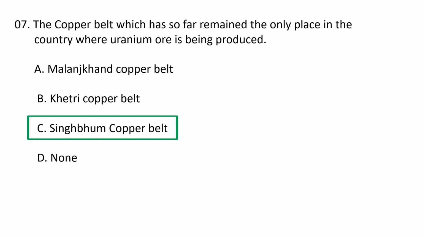Singhbhum copper belt comprises Proterozoic volcano-sedimentary rocks that create a shear zone known as the Singhbhum shear zone. Copper mineralization in SCB, that is Singhbhum copper belt, is localized along this shear zone. Prominent deposits of the belt are Chapri, Rakha, Surda, Kendadih, Pathargora and Dhobani. All these are associated with the Singhbhum copper belt. C is the correct option.